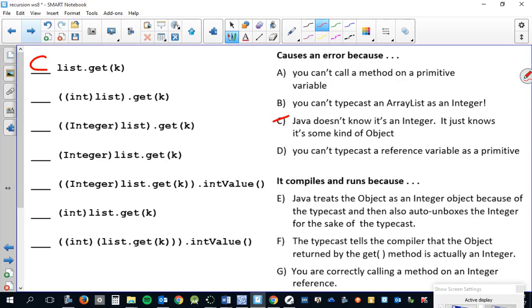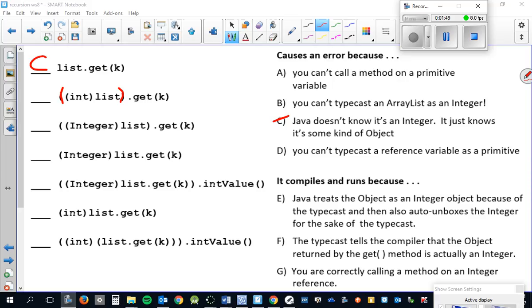Next one, the rest of them all have typecast, which is necessary, but this one, once again, because the parentheses are here, it's forcing the typecast to happen before it calls the get method. Now, but what is a typecast? What is list? An array list. So what I'm saying is, you're trying to typecast the array list to be an int, which doesn't make sense in the first place. So it is a fail.